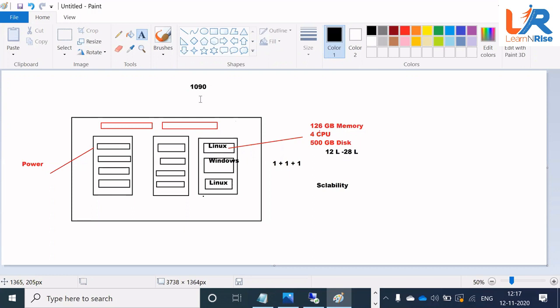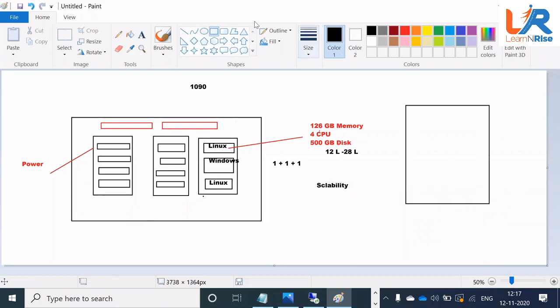Correct? Right? So the era changed when a company called VMware came up with their own product and really changed the world. That product is called the hypervisor. So what the hypervisor says is that this is my one server.